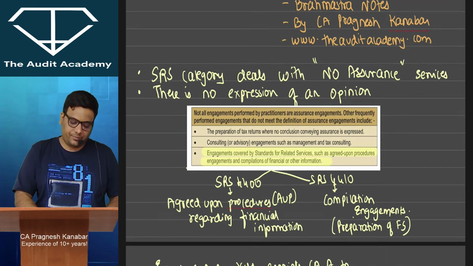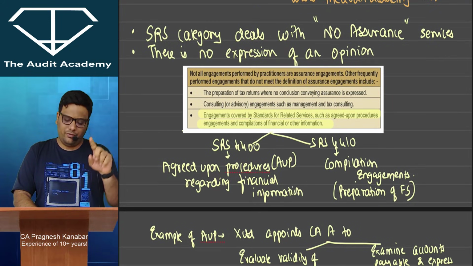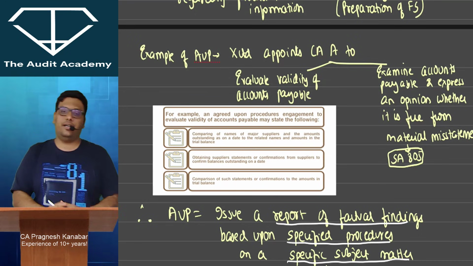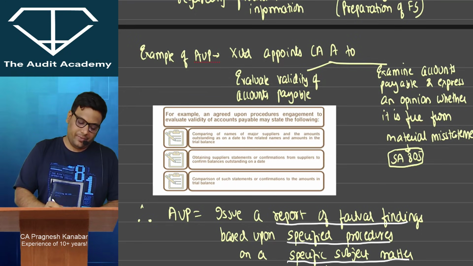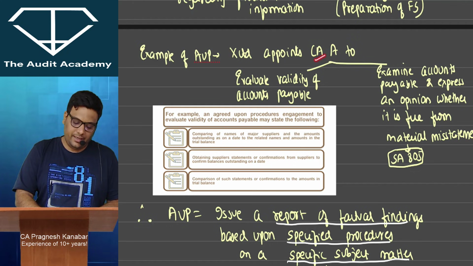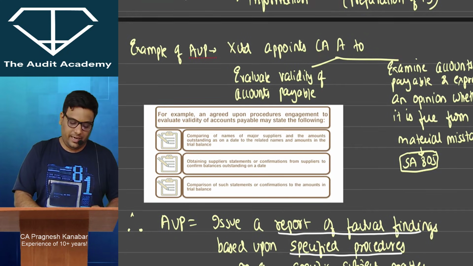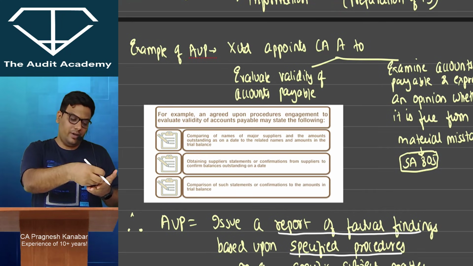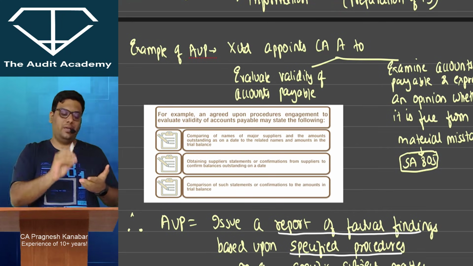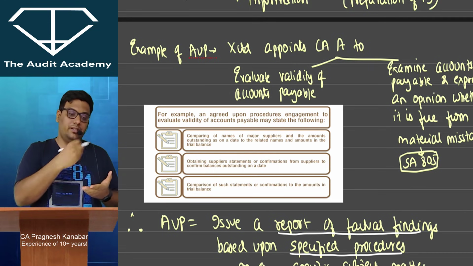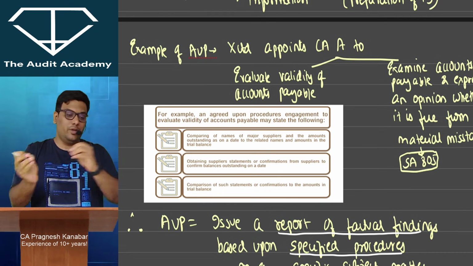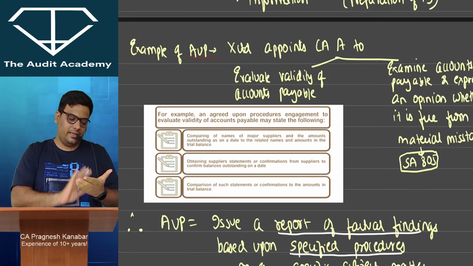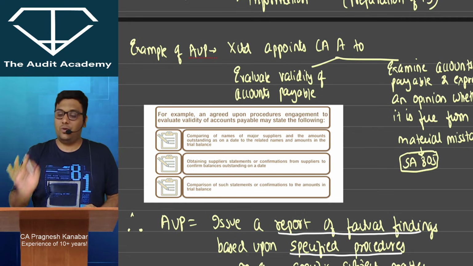And that is why there are two standards, SRS 4400 and 4410, which I will come to, but I have given this example of how this works. So please look at this example. Let us say X Limited appoints a CA to evaluate the validity of accounts payable. He will get the list of accounts payable and confirm the amount the company is supposed to pay. The goods purchased, those invoices and so on, he will accumulate and see, and he will say these are the accounts payable and this is the amount to be paid.